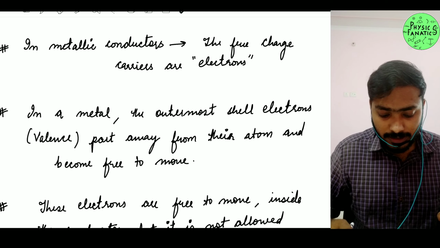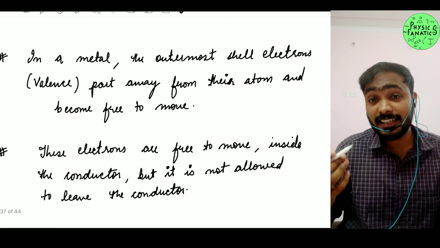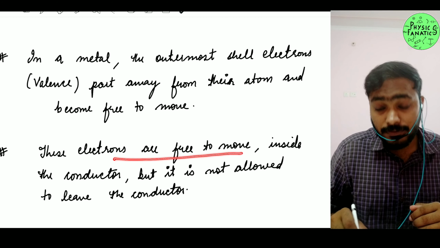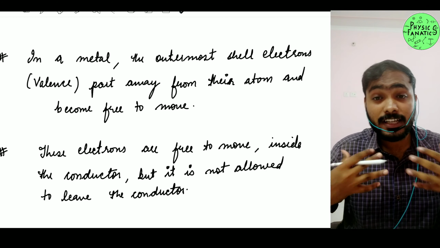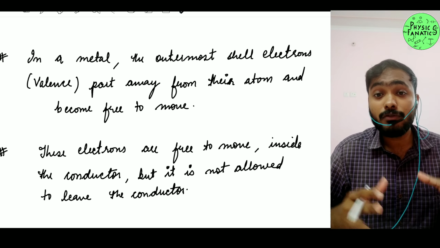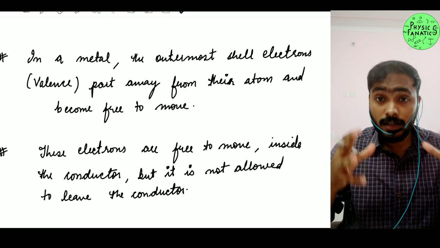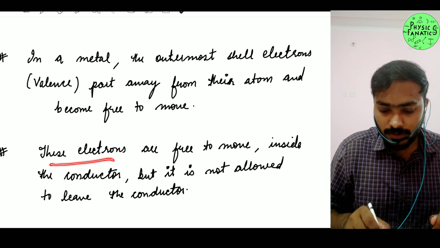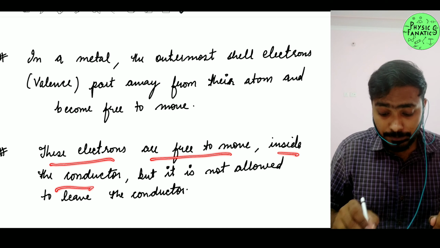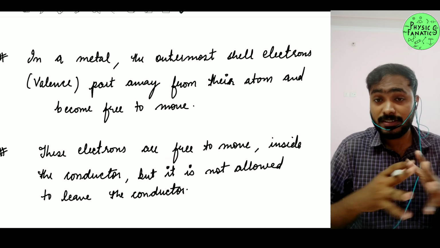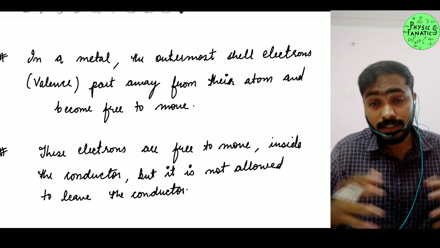Now one important thing that you have to understand here is that these free electrons are actually free to move, but they do not have enough energy to get out of your conductor, right? They can move inside your conductor, but they cannot go out of the conductor. So these electrons are free to move inside the conductor, but they are not allowed to leave the conductor.